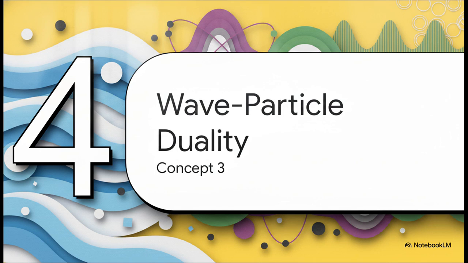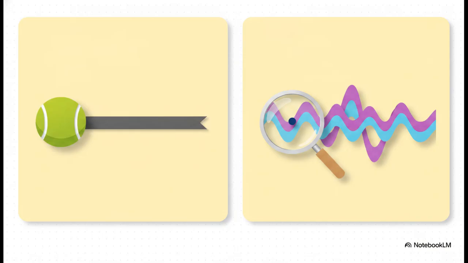Moving to Section 4. Concept 3, wave-particle duality. Let's talk about why we don't see this bizarre stuff happening in everyday life. Now, you're probably wondering, if everything behaves like a wave, why doesn't a tennis ball act like one? Well, here's the secret. It actually does. Everything has a wavelength, but for large, everyday objects, the momentum is so massive compared to Planck's constant that the resulting wave becomes impossibly tiny.